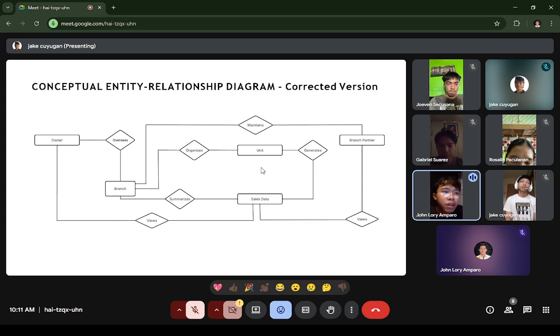The branch also organizes the unit. So this means that they manage all the units, as well as it is being maintained by the branch partner. So the thing that we have changed is that we have removed the sales report and directly summarize the sales data from a branch. That's all. Thank you.